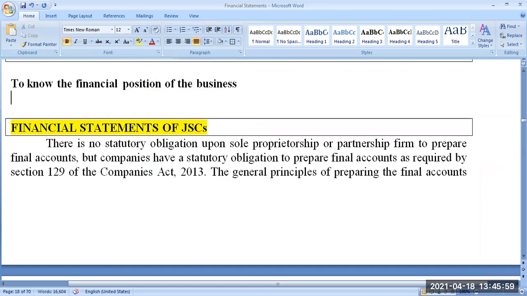Is that the only objective of accounting? Is there any incidental objective which goes together with this? Any other objective? To know the performance of the business. Yes, sir. To have control over the performance of the business. One second, sir, this girl will tell. Yes, madam. To have control over the performance of the business. I don't know how you are going to achieve that. The objective is to ensure effective control over the business.